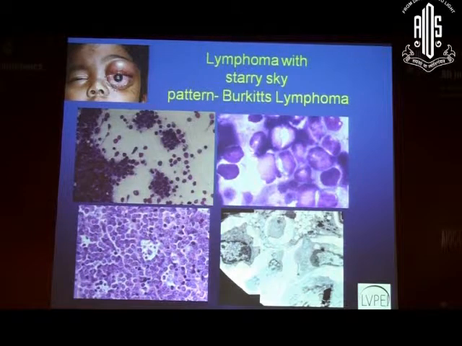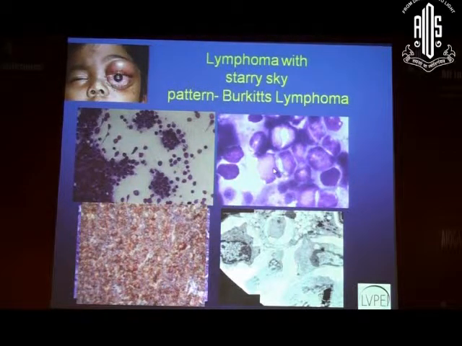So lymphoma is again another small round blue cell tumor, but a very starry sky pattern helps us in giving a clue of the nature of this lymphoma, that these are very high grade tumors. I mean, a lymphoma which is very high grade, and again the squash imprint showing the cytoplasmic vacuoles, giving us a clue that it is a lymphoma, and this was LCA positive, CD45 positive. But this is not the end, so we have to again do a full panel of immunohistochemical markers to tell us exactly what type of lymphoma it is.